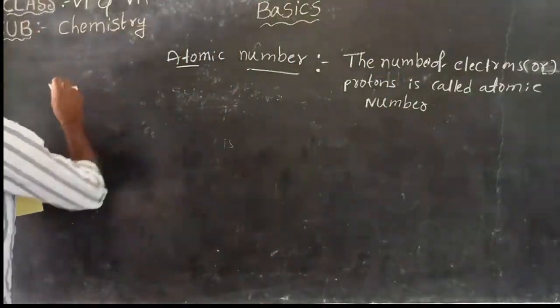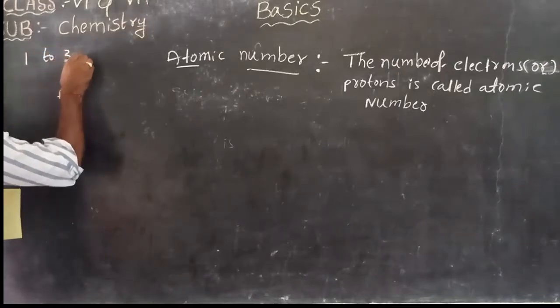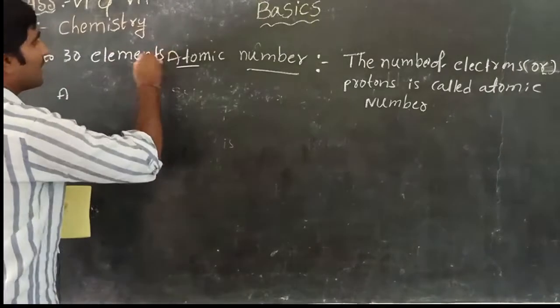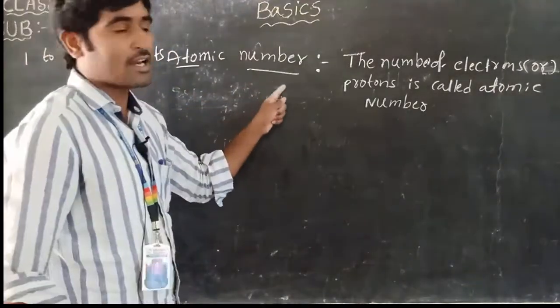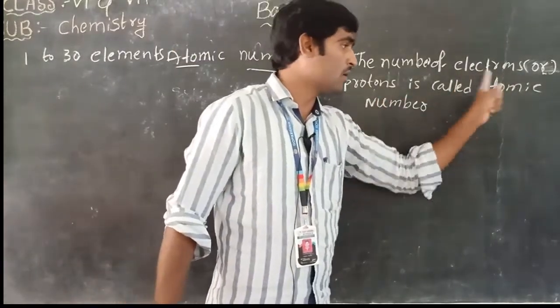So make a list of 1 to 30 elements. Have you understood the atomic number? The number of electrons or protons is called atomic number.